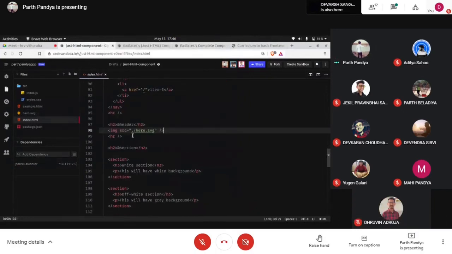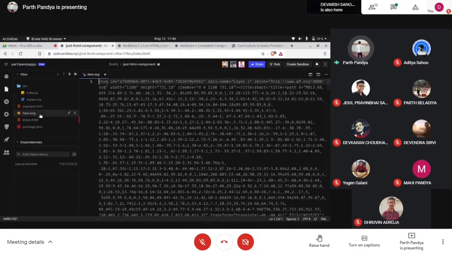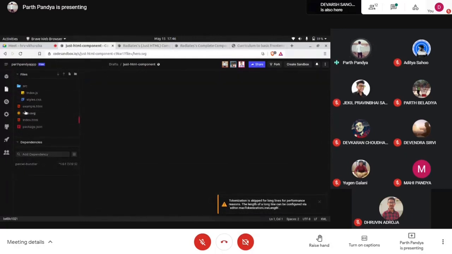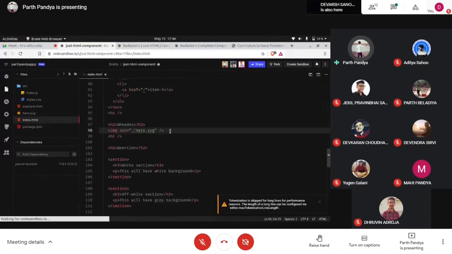So now let me teach you how to give paths. Suppose this is src, and inside this we have some file like style.css, or suppose this image is in src. How should one access that particular image?